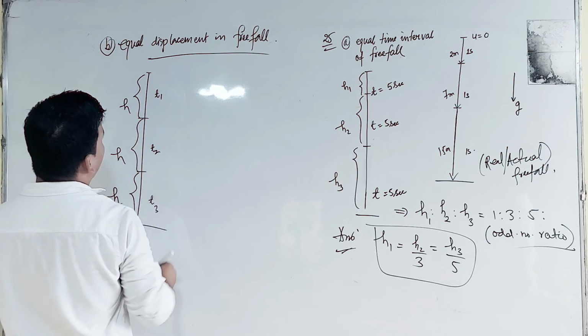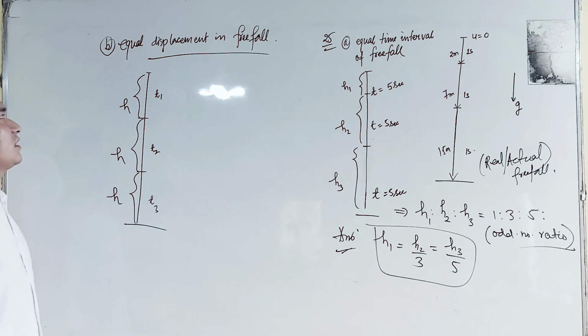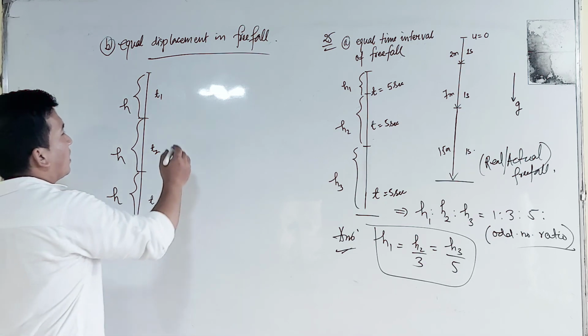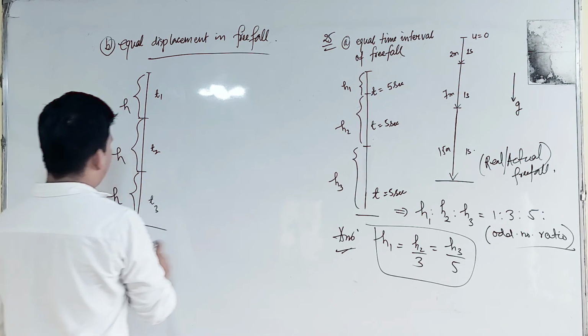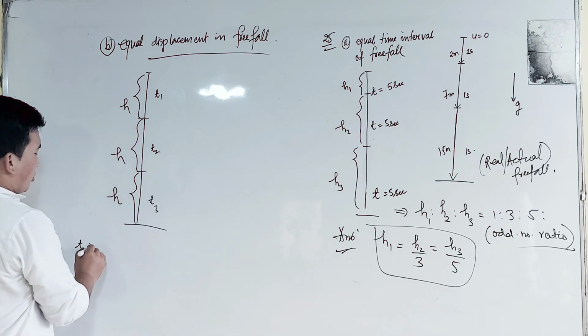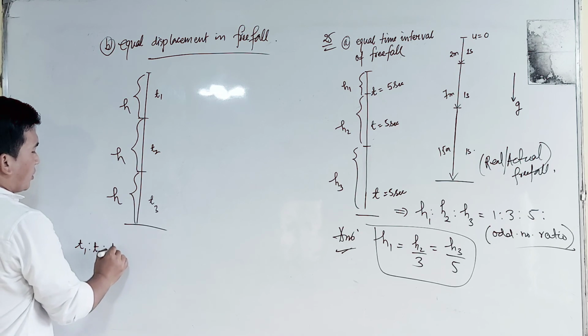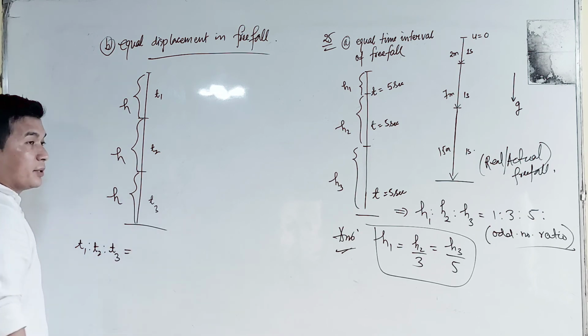That means if equal intervals of distance or displacement are given and we are asked to find the ratio of their time periods, T1 is to T2 is to T3, what would be the easiest way to remember?